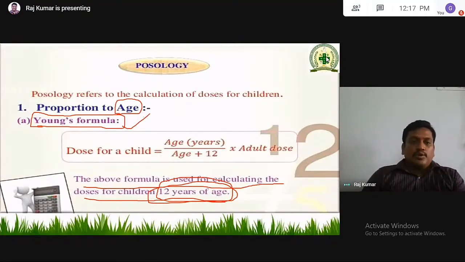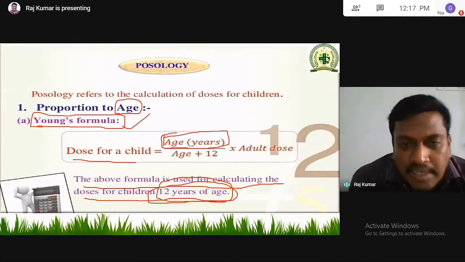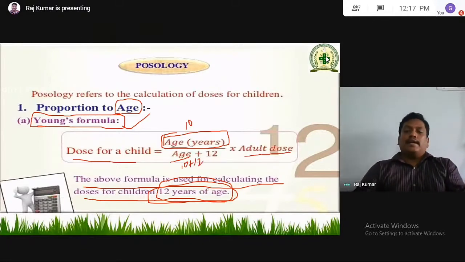Remember, dose for children is equal to age in years. If a patient with an age of 10 years came to you, then you first have to know the age of the patient, which is 10 years. Then age 10 years plus 12, into adult dose.